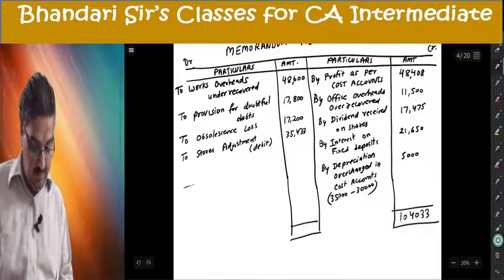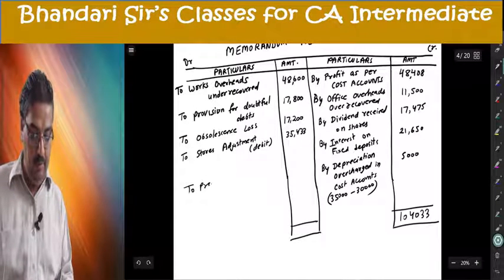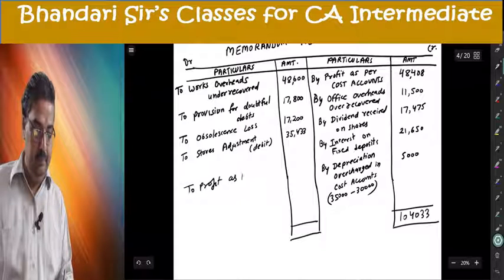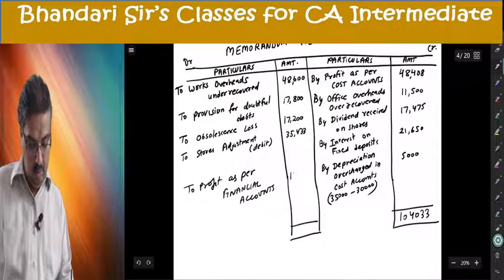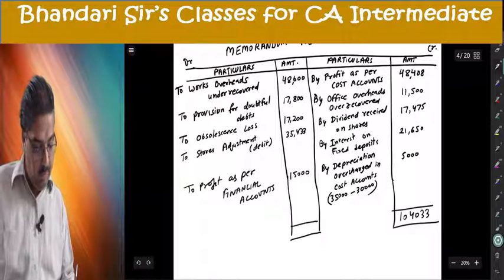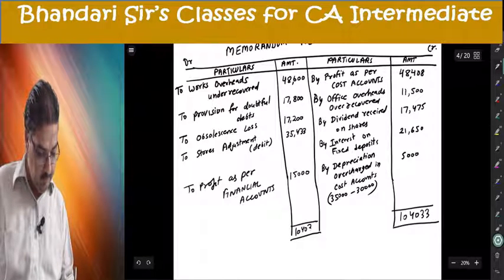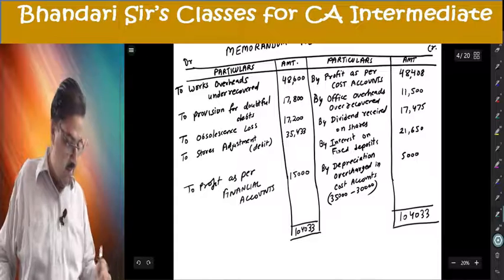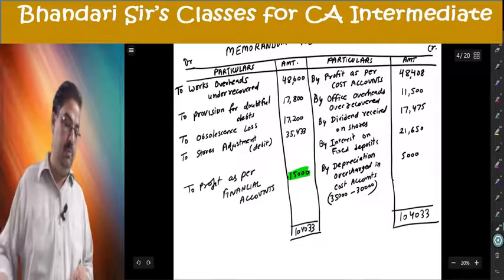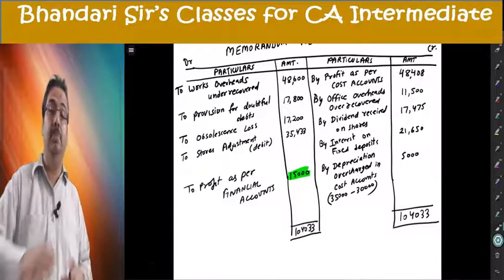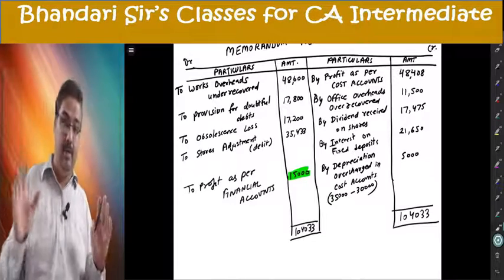I'm getting 15,000. To profit as per financial accounts, 15,000. This tallies with the figure given in the question. This means my question is correctly done in the exam.